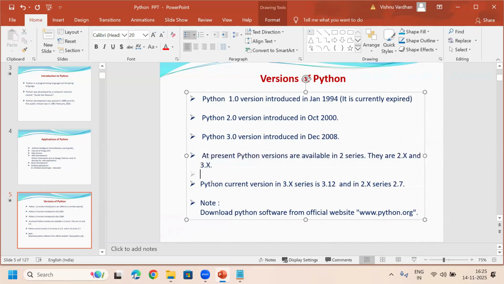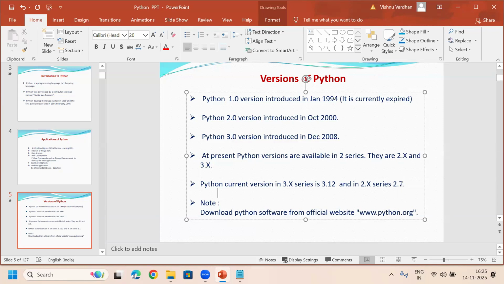Okay, next, the current versions of Python: in the 3.x series it is 3.12, and in the 2.x series it is 2.7. Right now there are two Python software series. One is the 3.x series and the other is the 2.x series. In the 3.x series, 3.12 is the latest one, and from the 2.x series, 2.7 is the latest.